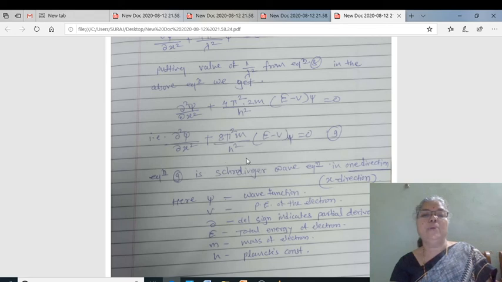Last time we saw one form of the Schrödinger equation along 3 axes. That equation we recall as del square psi by dou x square plus del square psi by dou y square plus del square psi by dou z square plus 8 pi square m upon h square in a bracket E minus phi into psi. This is another form of the Schrödinger wave equation along x, y and z axes.